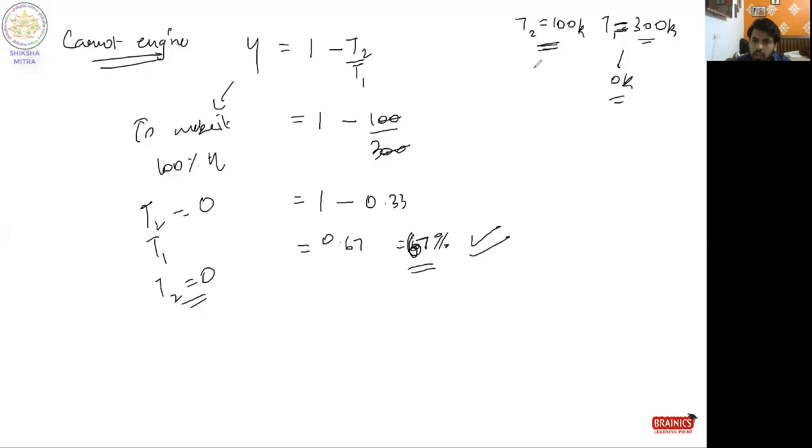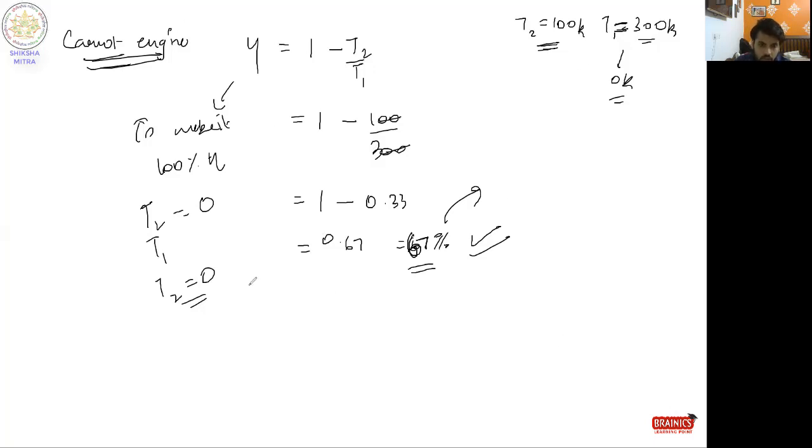That is also not possible. But if we do that, the maximum efficiency of that engine, in this case 300 and 100, is 67% efficient. So this is the Carnot engine. The Carnot engine is the maximum efficient engine working in this temperature range. As simple as that.